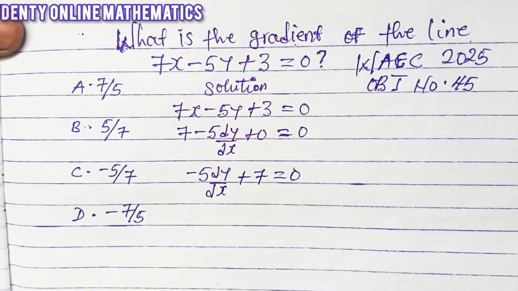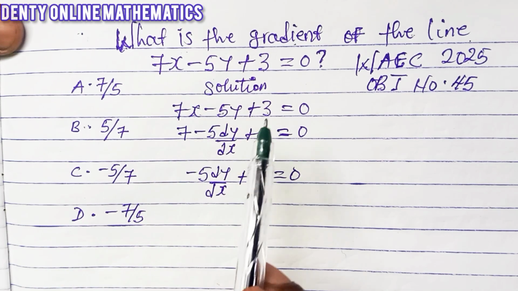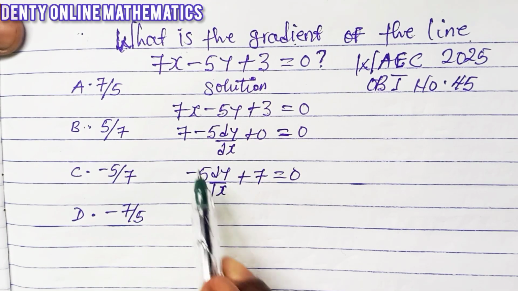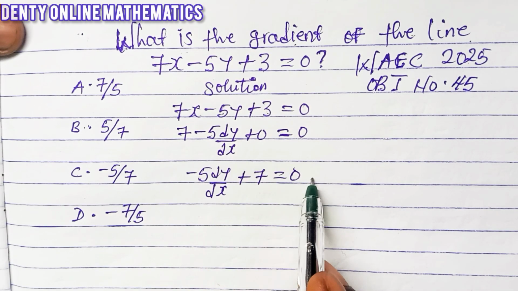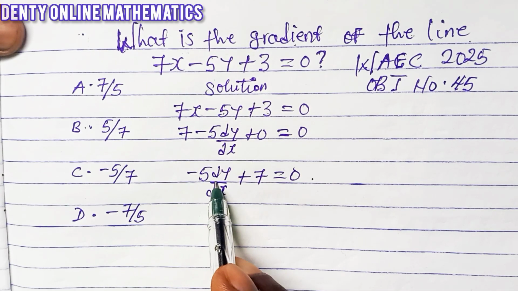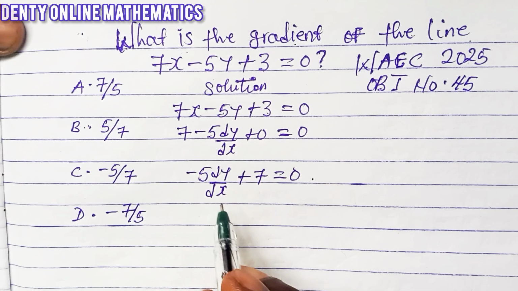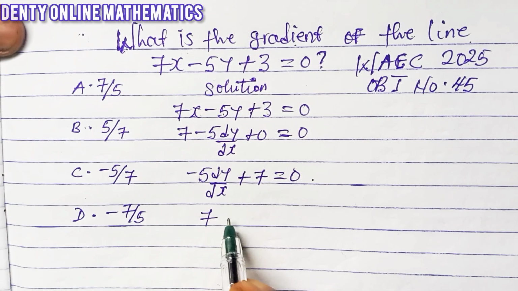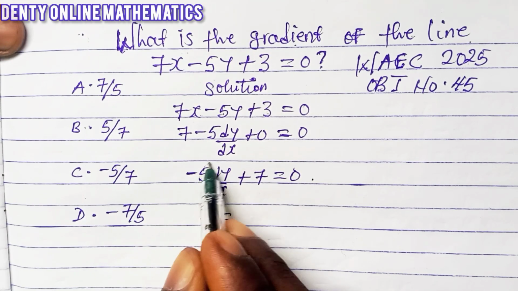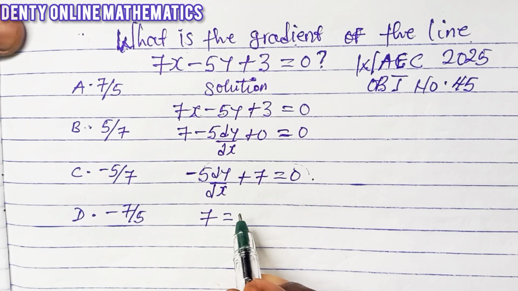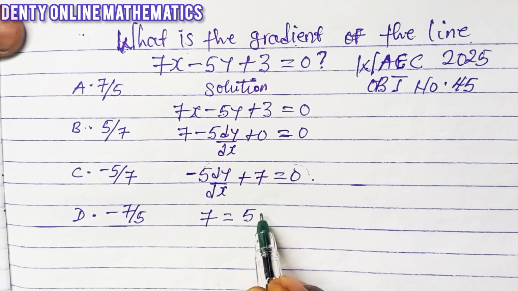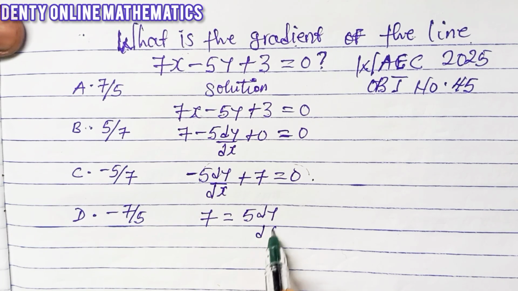Now remember, we are looking for what? The gradient, and I told you that the gradient is the same thing as your dy dx, which means you are looking for dy dx. Now we can move this to the other side of the equation so that dy dx can be alone. If we do that, we are going to have 7 equal to, if this negative crosses the equality sign, you are going to have a positive 5 dy over dx.